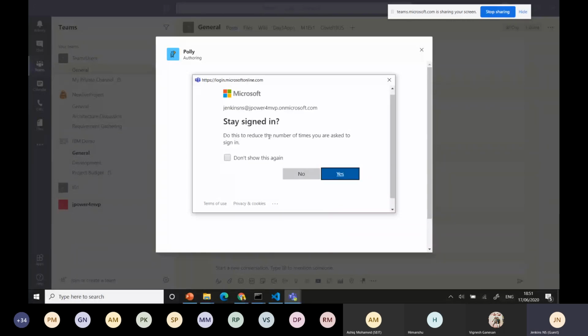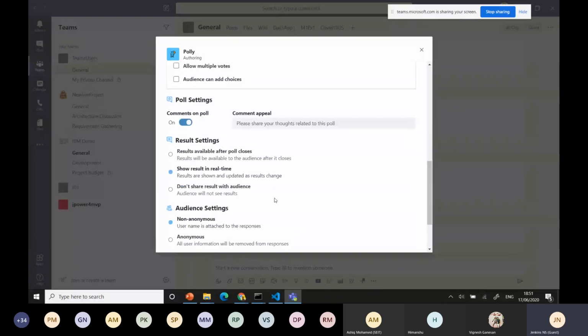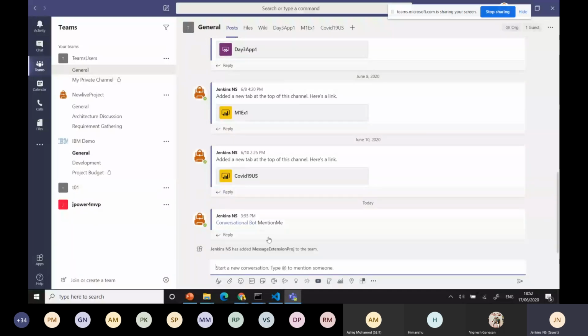You can access the different applications, and you can create a survey and use these in the message. These come under message extensions. For example, I'll deploy some apps.